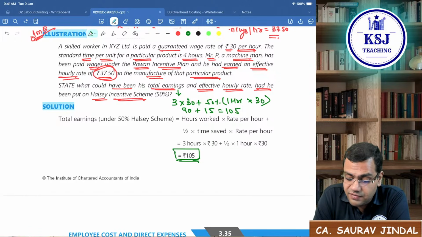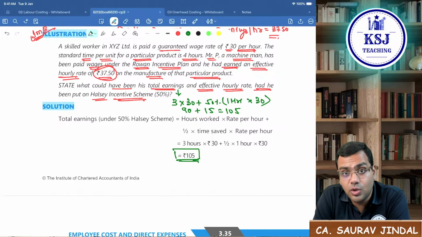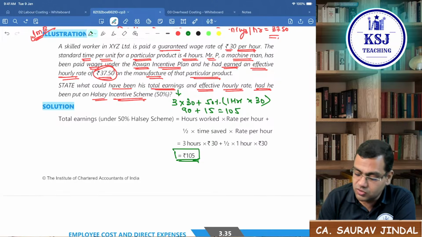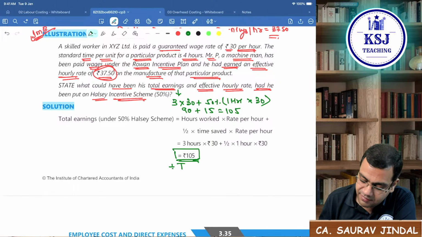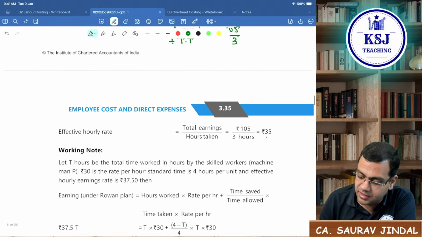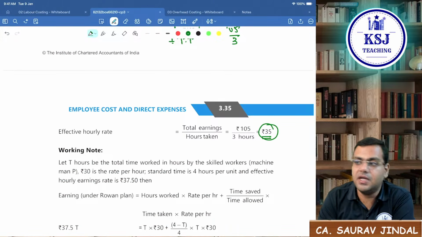The requirement of the question says that you have to show the total earnings as well as the hourly earnings. For 1 hour also you have to show. So for 1 hour, divided by what? Divided by time taken. So 105 divided by 3. So it will be 35 rupees per hour.